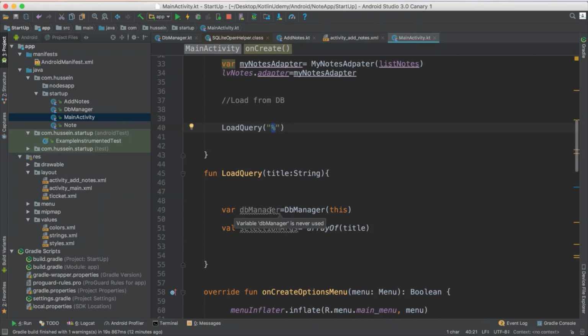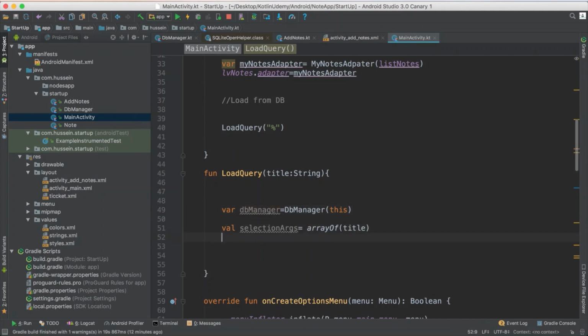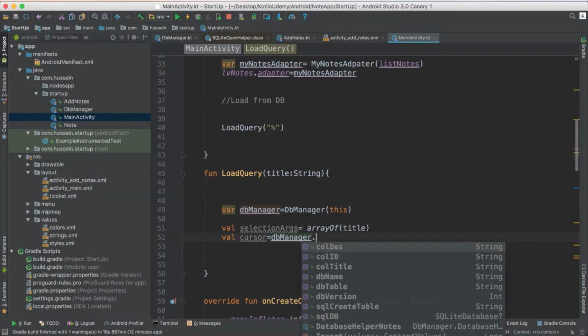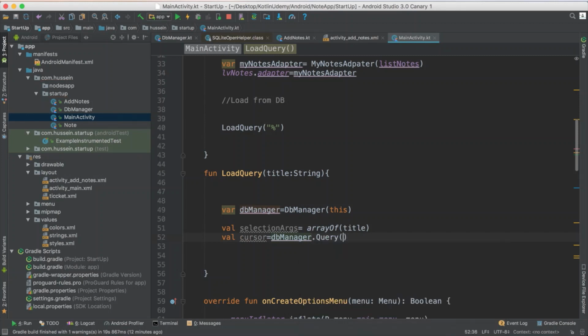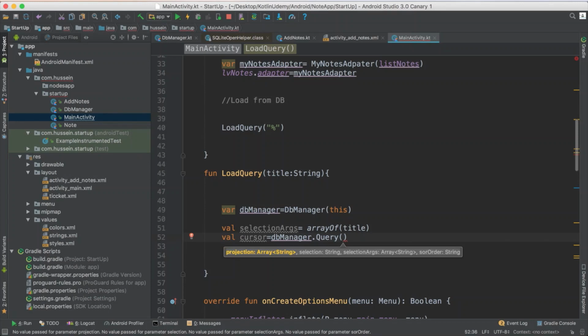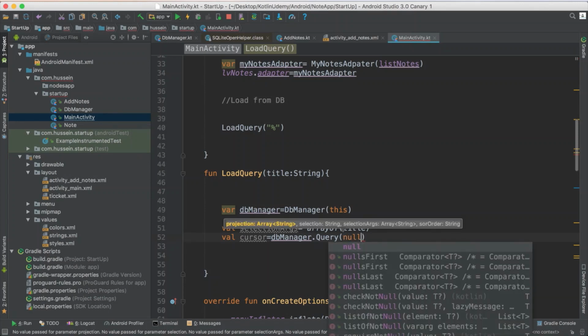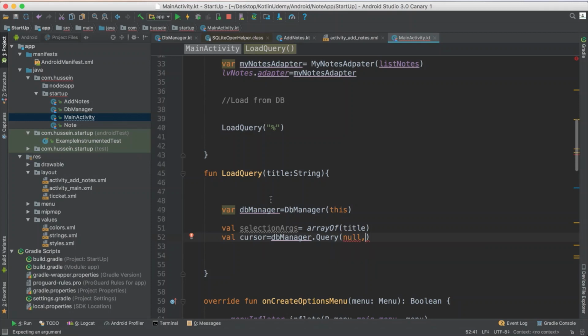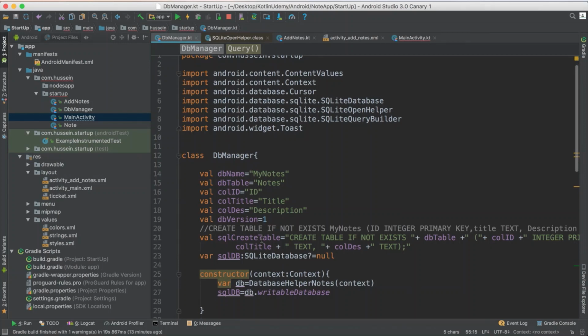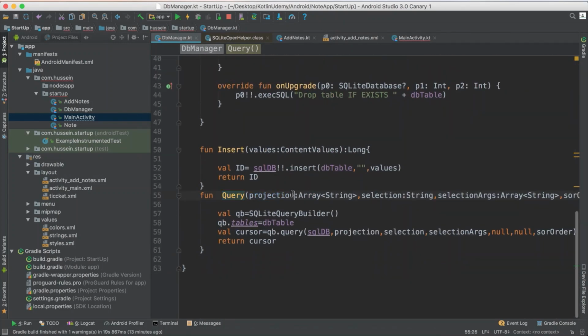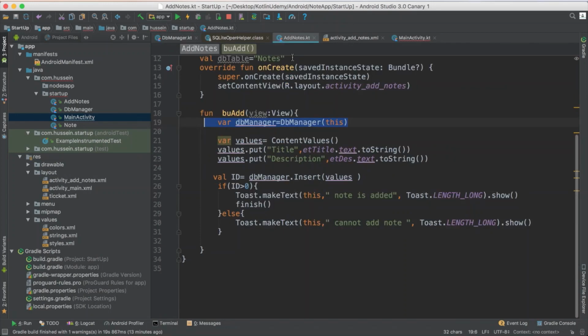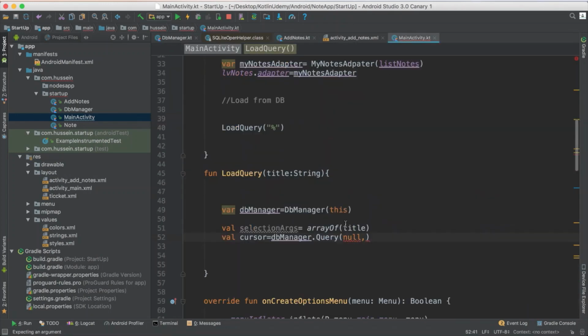So this is the selection argument. The second thing I want is to run my cursor. I say, hey, var cursor will be equal to the db manager dot query. The query gets a number of parameters, as you know. The first one I send as null. I don't care about the projection. I need all the columns, I don't need a specific column. So in the projection, just send null. That means I need all the columns. So that's good.